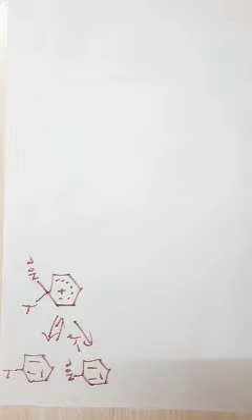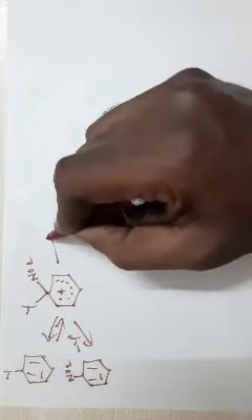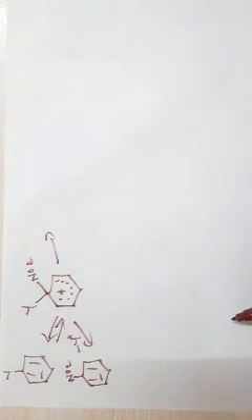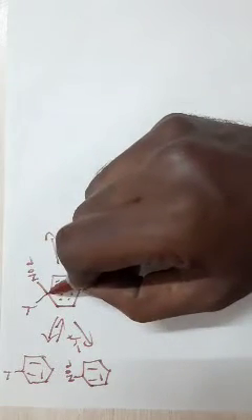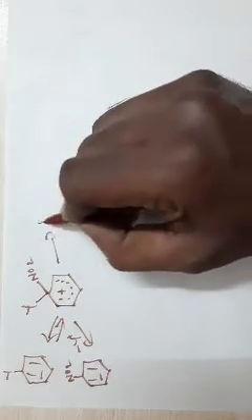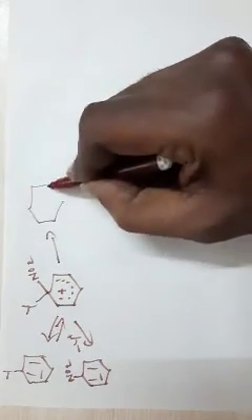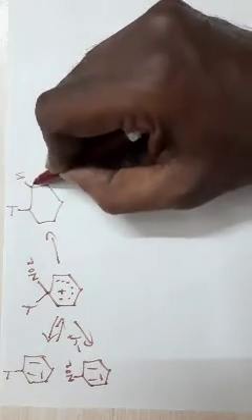See, this intermediate can show a migration. The NO2 group in this carbon may migrate to this one. If this migration takes place, then you are having an intermediate like this.